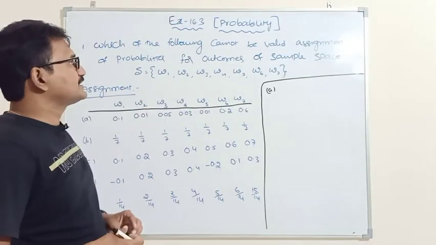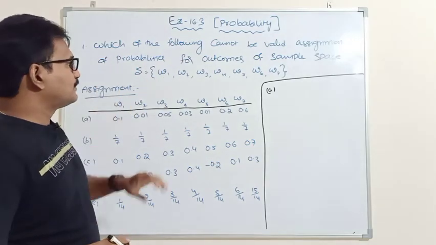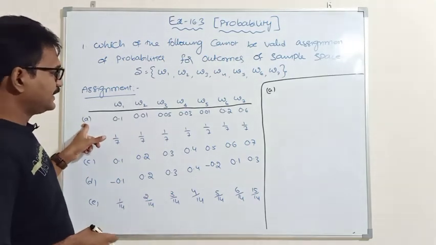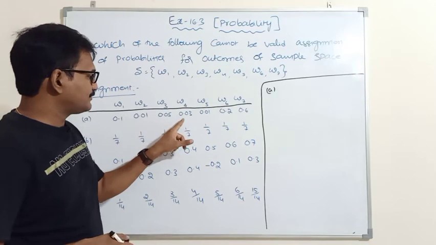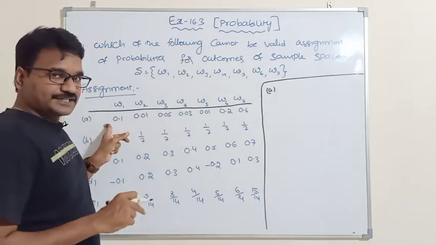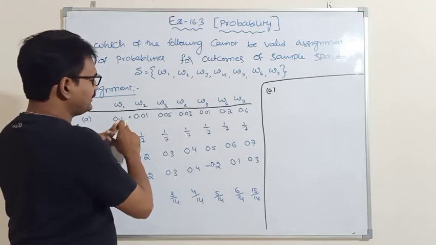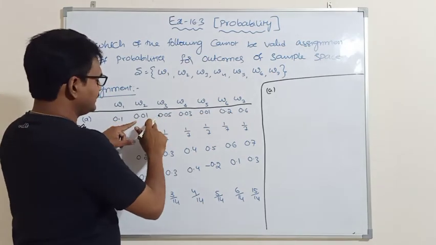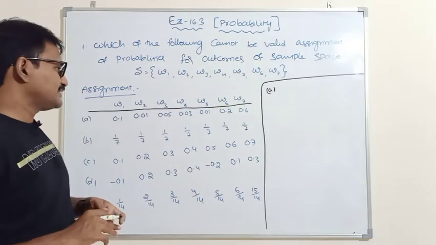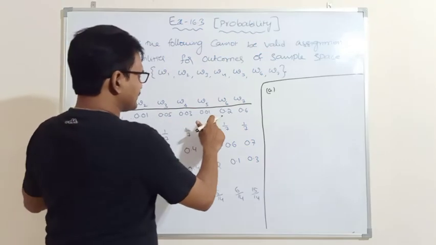Now we are going to start exercise 16.3. Which of the following cannot be a valid assignment of probabilities for outcomes of a sample space? Here 5 problems are given. First problem data is 0.1, 0.01, 0.05, 0.03, 0.01, 0.2, 0.6. The first condition in a probability distribution is that no value should have a negative sign. Here every value has a positive sign, so the first condition is satisfied. The second condition is that the sum of all probabilities must be equal to 1.